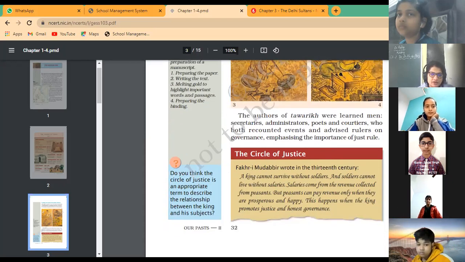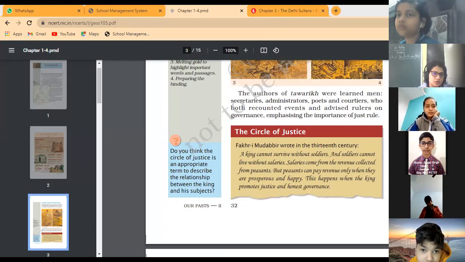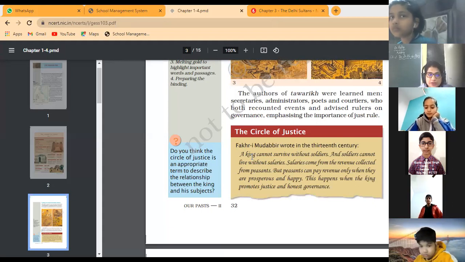Now here we have the circle of justice. So let's understand. As you know, in early times, and even still, most of the economy of our country depends on agriculture. In the same way, at that time the king could not survive without soldiers. And the soldiers serve the king when they get a salary; without salary they can't survive. So the salary comes from revenue, and where did the revenue come from? The revenue comes from the peasants.